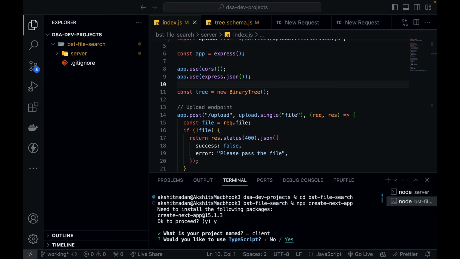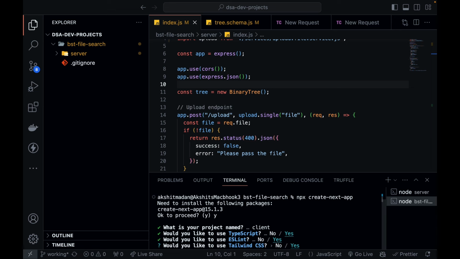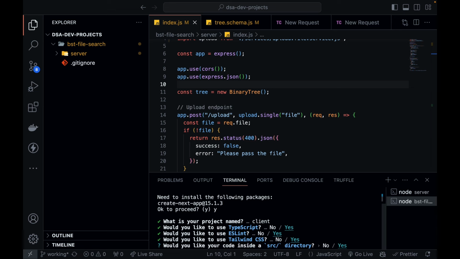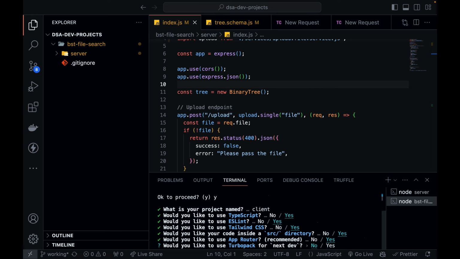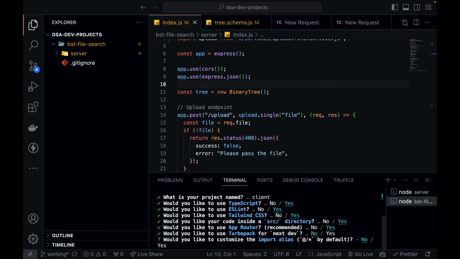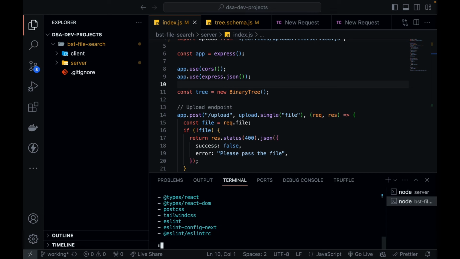Okay, I would like to use TypeScript. Yes, I would like to use TypeScript. Would you like to use ESLint? Yes. Tailwind CSS? Yes, of course. And yes, inside source directory. App router? Yes. TurboPack? No. And import alias? No. So basically I have kept all the settings as default.